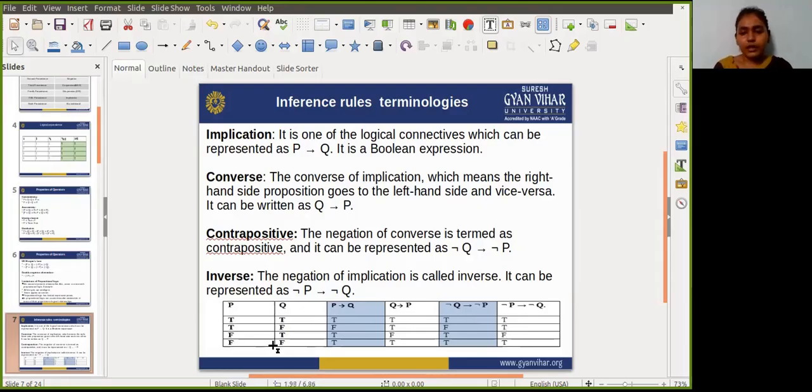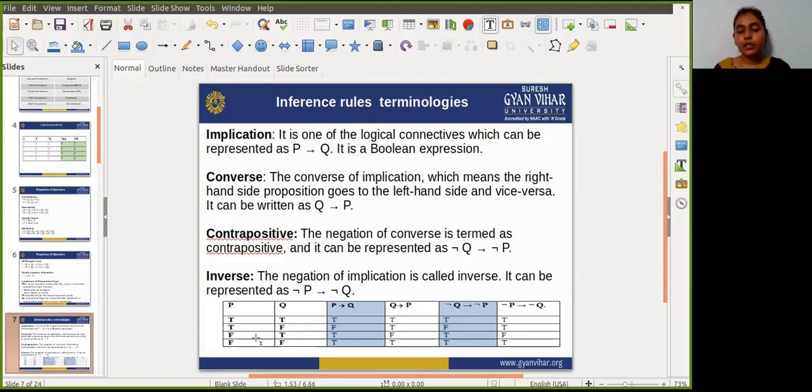Now in this third case, negation of P is true and negation of Q is false. Remember that I'm talking about the negation of P and negation of Q in the third row. The value of P is false and the value of Q is true. So obviously negation of P is true and negation of Q is false.